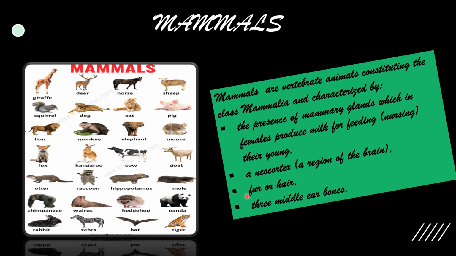So you can say mammals are mostly terrestrial animals. Their body is covered with fur or hair. They are warm-blooded animals. They give birth to young ones. The females bear mammary glands and feed their young ones with milk. They have two pairs of limbs. They breathe through lungs. Dogs, cats, whales, bears and human beings are mammals.